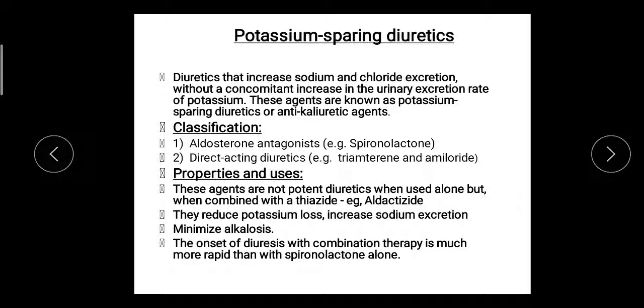The other diuretics cause the potassium loss, and to reduce this potassium loss, this diuretic is given along with those other diuretics as a combination. It minimizes the alkalosis. The onset of the diuresis with combination therapy is much more rapid than with spironolactone alone. When spironolactone is given individually, the onset of action is slower, but when given in combination, it produces the faster action.